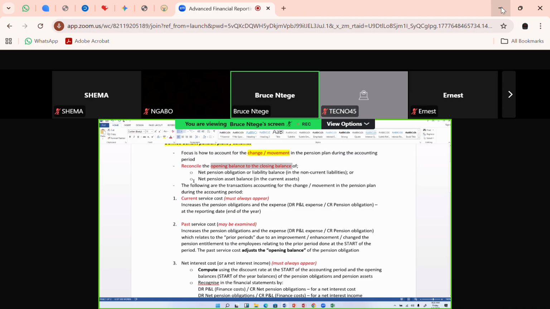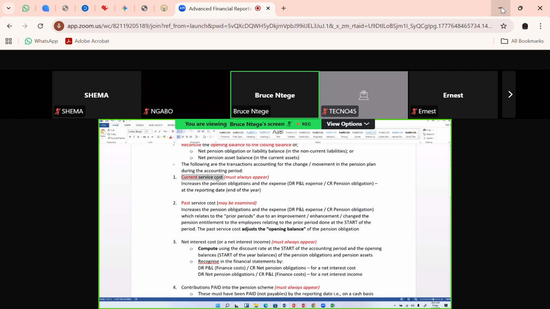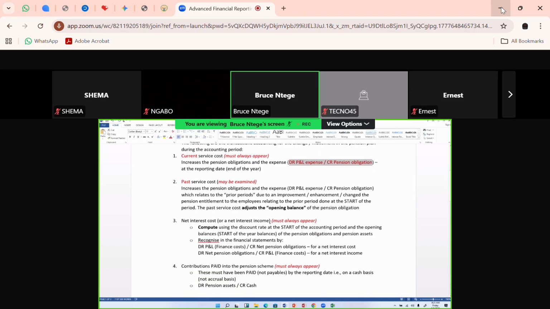Those changes in the year have changed our opening balance to a closing balance, whereby in the year, there will always be a current service cost. In the exam, they'll always examine it, and they want to see a student running that double entry in the exam. Then at times, there could be a past service cost because at the start of the year, they made an adjustment or an amendment or an enhancement or a curtailment of their pension scheme to the employees in the scheme purposely for the prior years. And when that happens, it means that they are adjusting the opening years through a debit of the P&L and a credit of the pension obligations account. And that must only be at the start of the year because it relates to the prior years. In the exam, it's not a must, but it can be examined.